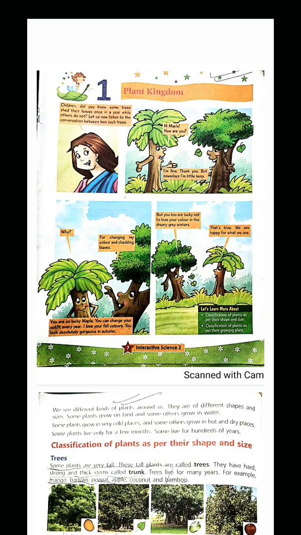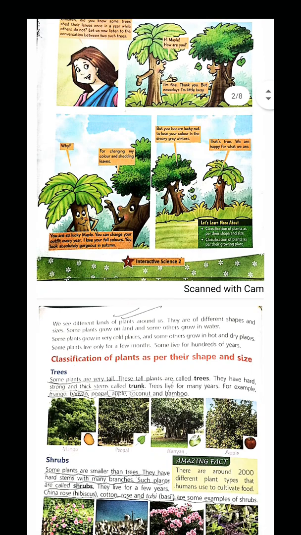So, classification of plants as per their shape and size. Now, trees. Some plants are very tall, and these tall plants are called trees. They have a thick stem which is called their trunk. Examples of these plants are mango, banyan, peepal, apple, coconut, and bamboo.